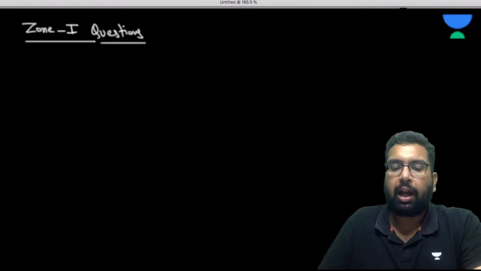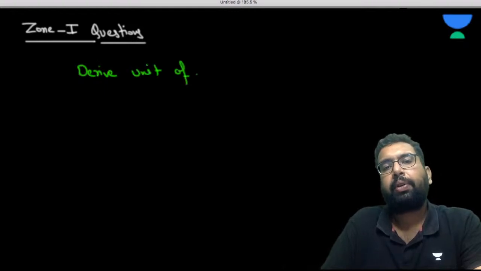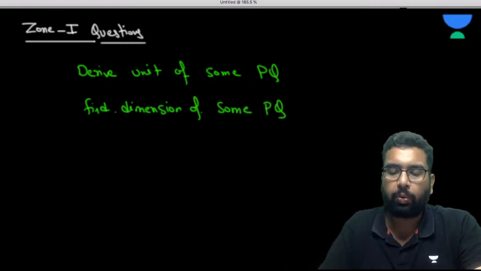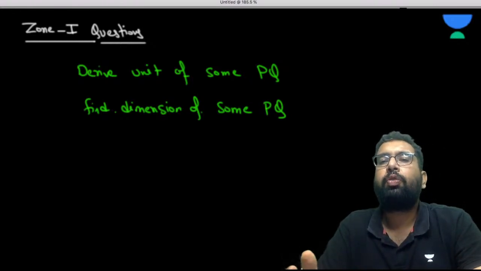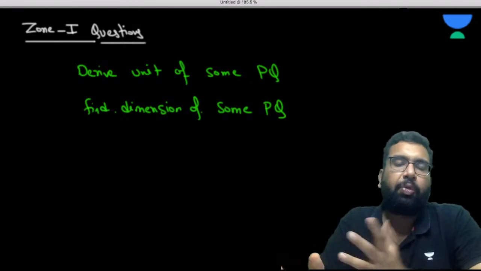Basically they ask you to derive the unit of some physical quantity, or you may need to find the dimension of some physical quantity. It is obviously endless, so we'll find two, three.